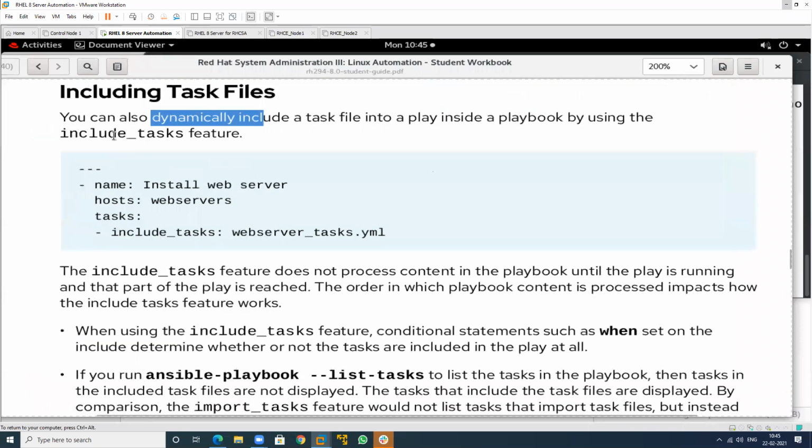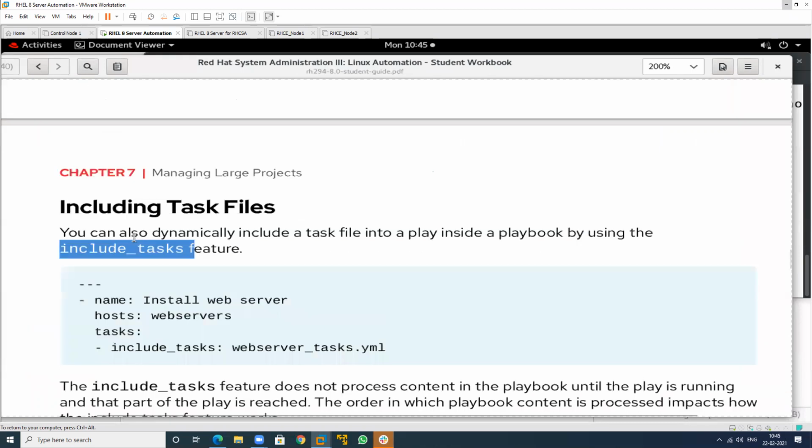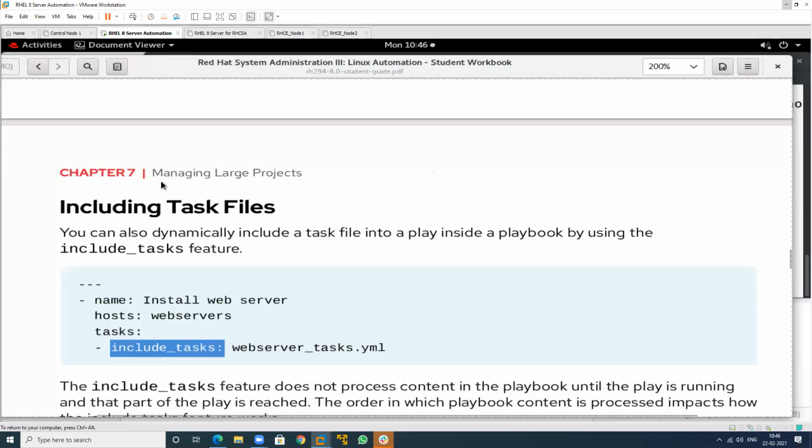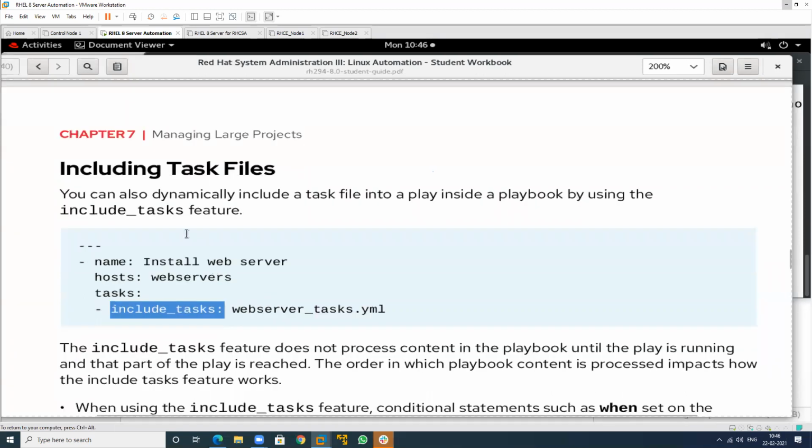This is the old feature and this is the latest feature. So in the latest, this is used. In the older version, this concept is used. But we can use these two concepts in the latest version also and the old version also. Means in RHEL 8 also include and import will work. In RHEL 7 this works and in 8 also this works.